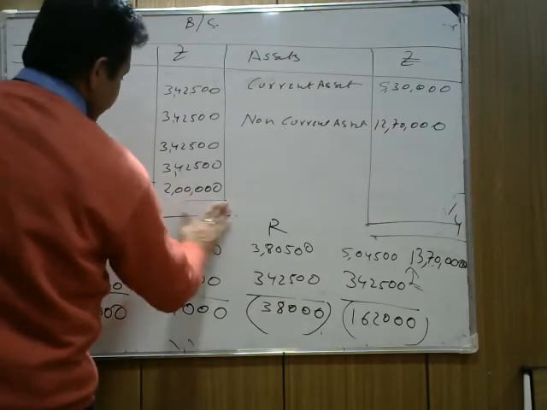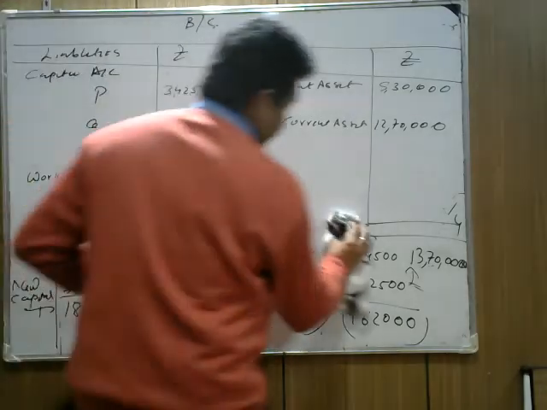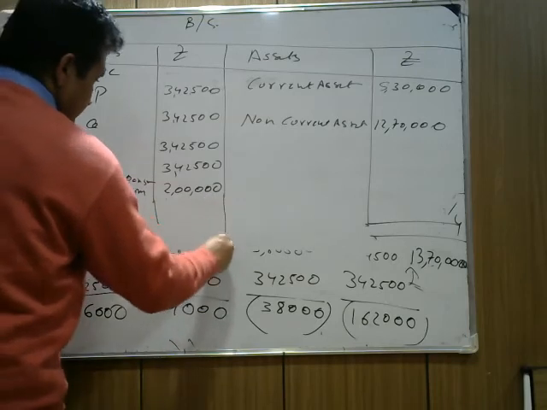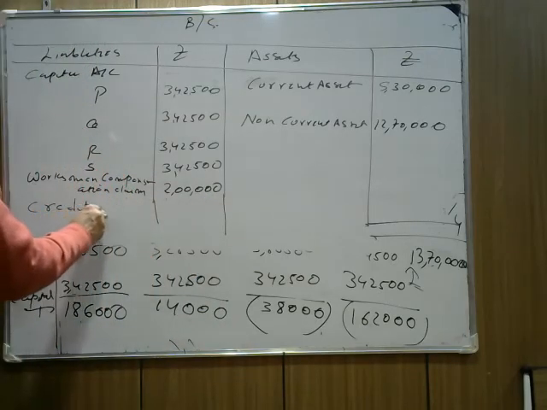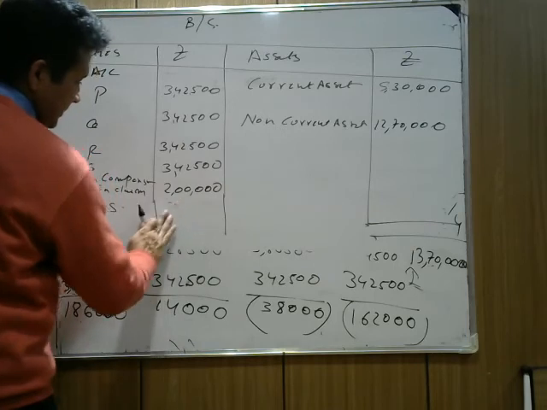Now one more item is given, sundry creditors. We forgot to write sundry creditors here. So we need to write sundry creditors. Now check the creditors part. The amount of creditors given in the question is 2,30,000.